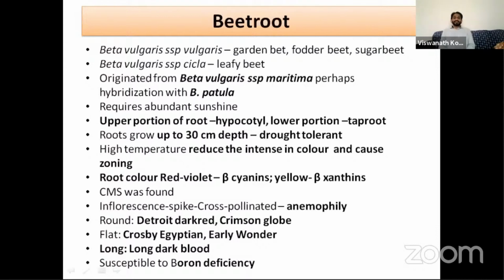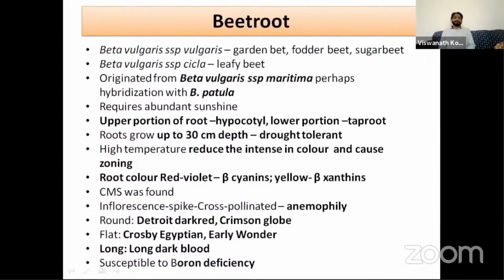High temperature conditions reduce the color of the beetroot. If the temperatures prevailing are very high, the color of the beetroot will be affected, and you can see different color zones inside the beetroot. If you cut the beetroot horizontally, you can see different color zones due to high temperature. That is called zoning.